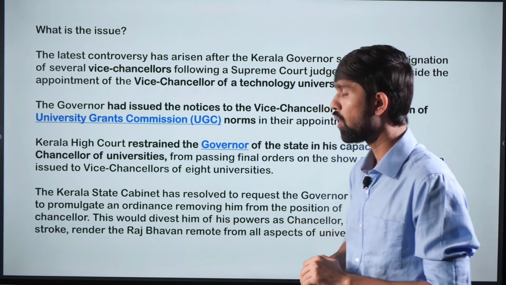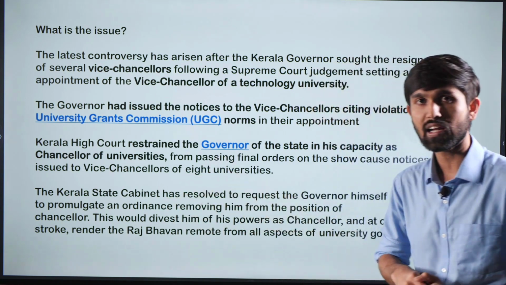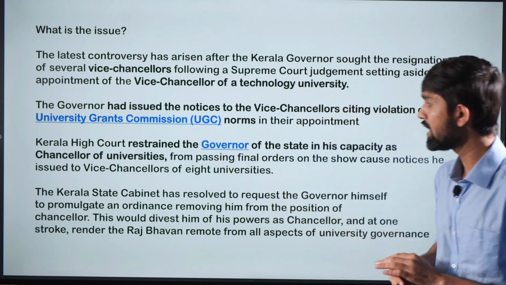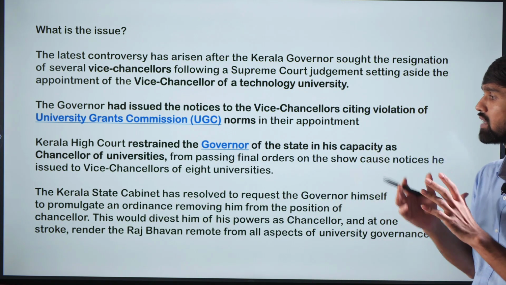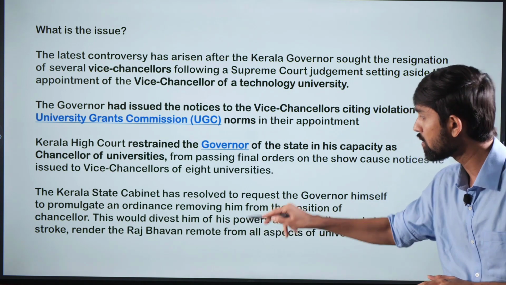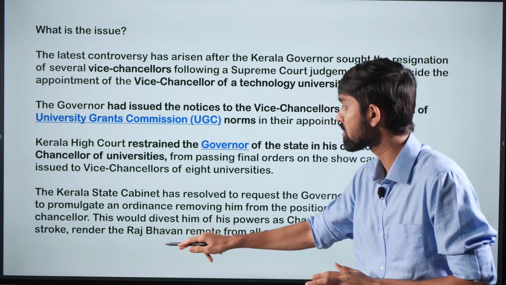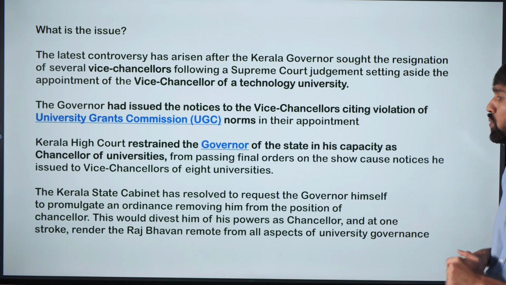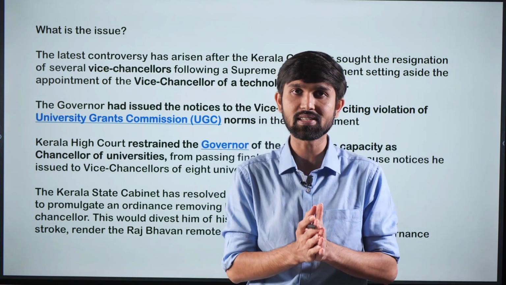So this kind of ordinance making power, the Kerala cabinet has requested the Kerala governor to make use of that power and pass an ordinance which would itself divest the powers of the chancellor from the governor, and it would take away the powers of the chancellor and at one stroke render the Raj Bhavan, or the office of governor, remote from all aspects of university governance.